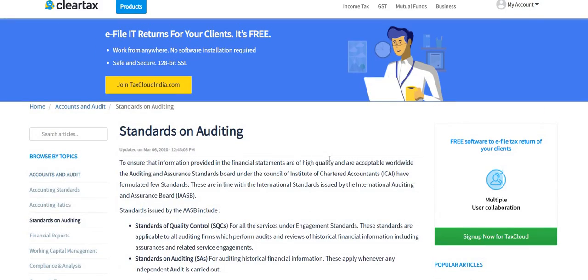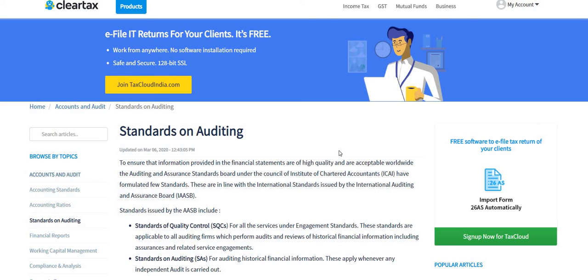So guys, this was it. I hope now you have an overall overview of the structure of standards on auditing, about AASB, about IAASB, and what are review standards, what are assurance standards, what are related service standards, what are standards on auditing, what is SQC 1. You have an overview now. So with this, now we shall be beginning the SA series from the upcoming lectures. I mean from tomorrow onwards, I'll be starting the SA series. We'll be starting with the 200 series.